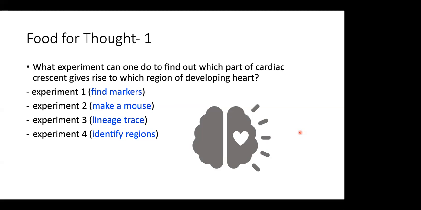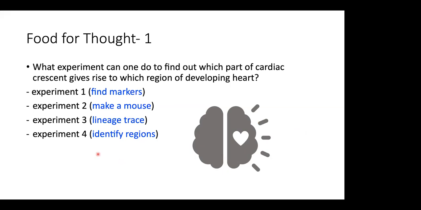So the question here is that we want to first see what are the cells that are present in the heart fields, or the cardiac crescent. We first want to identify them, find markers, and then try to see what region of the developing heart they are developing into.